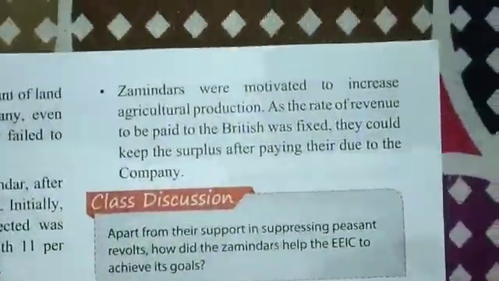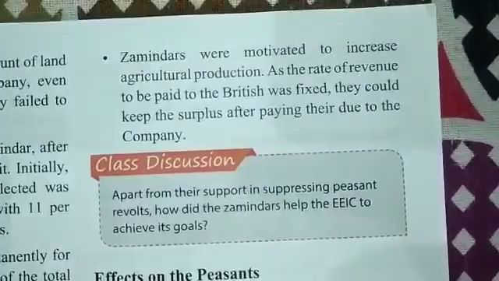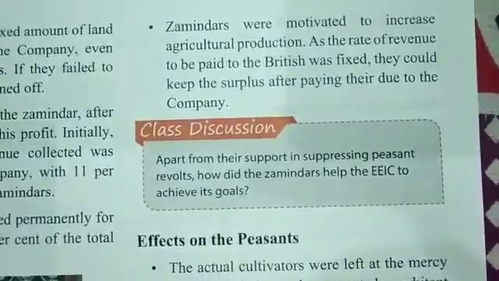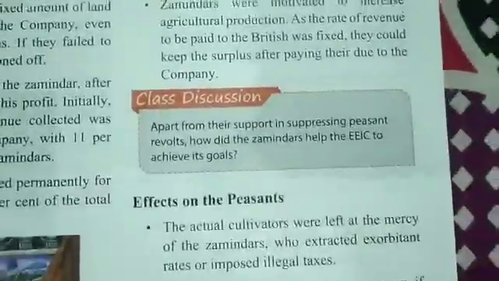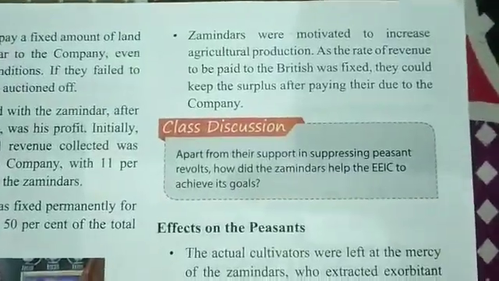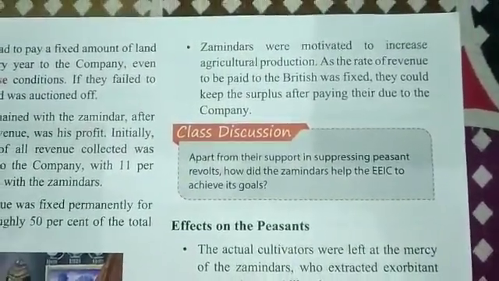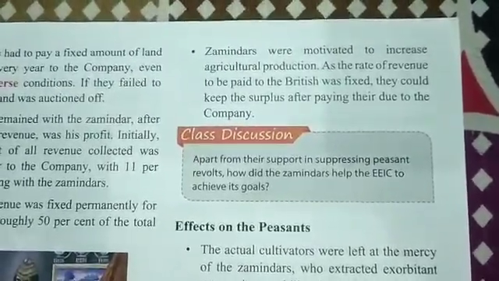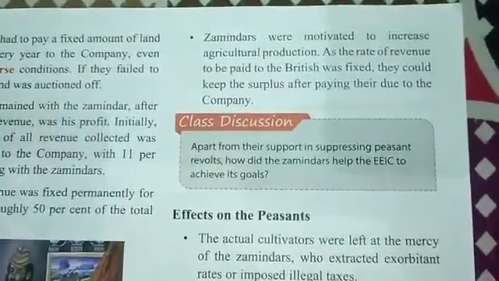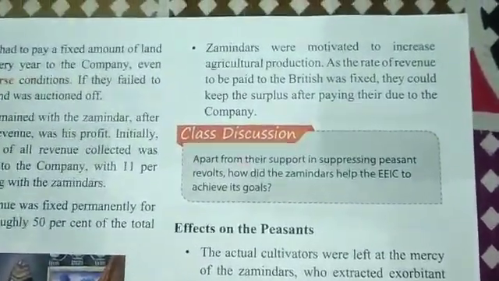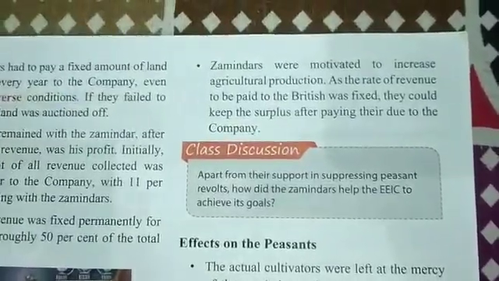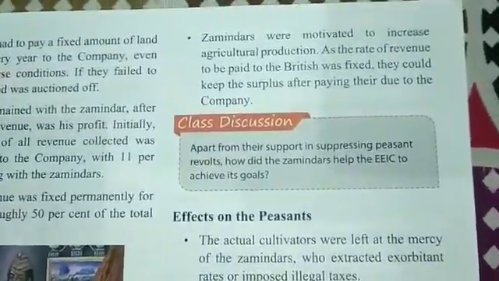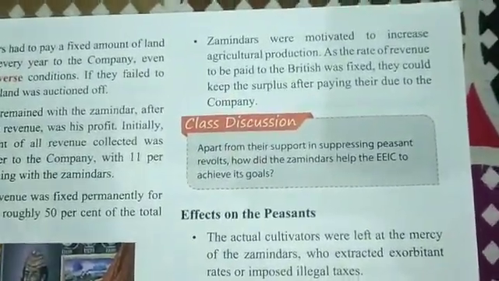Further, zamindars were motivated to increase agricultural production, as the rate of revenue to be paid to the British was fixed. If they increased the land production, after paying the fixed amount to the British, they could keep the surplus remaining with them.